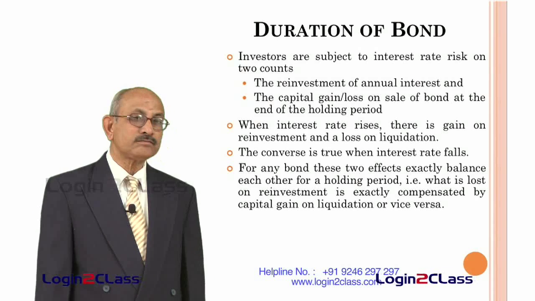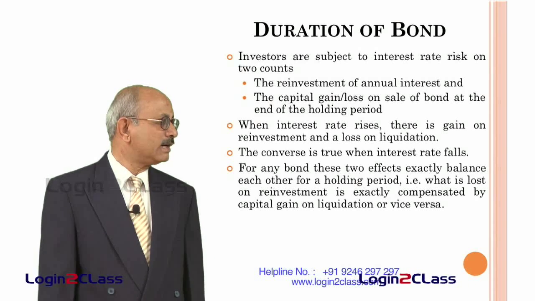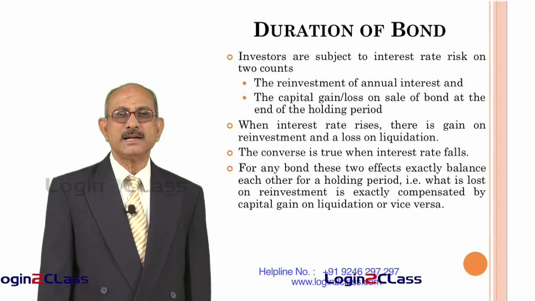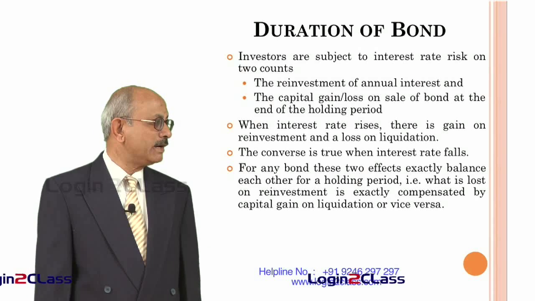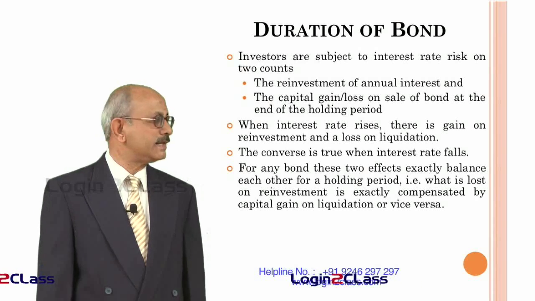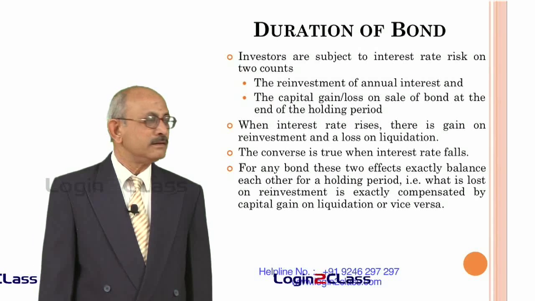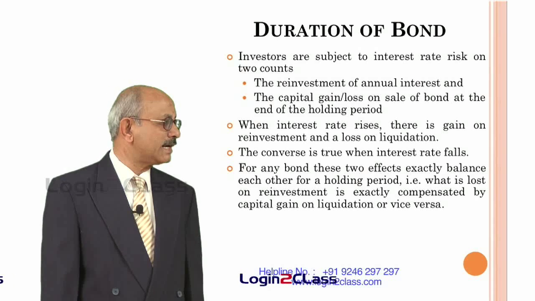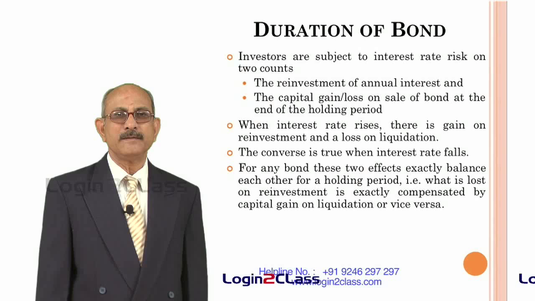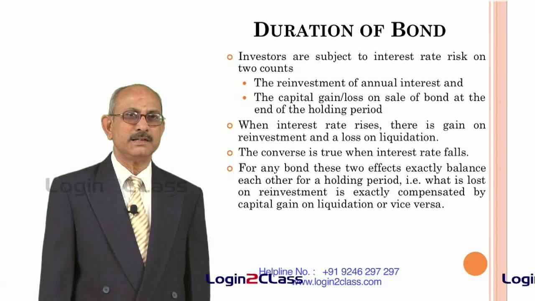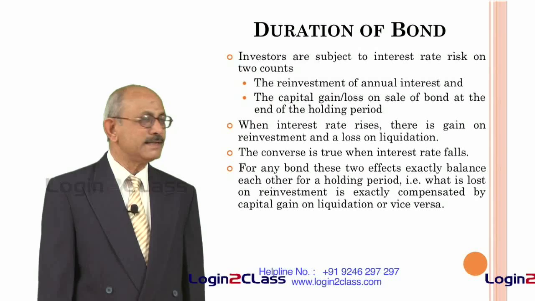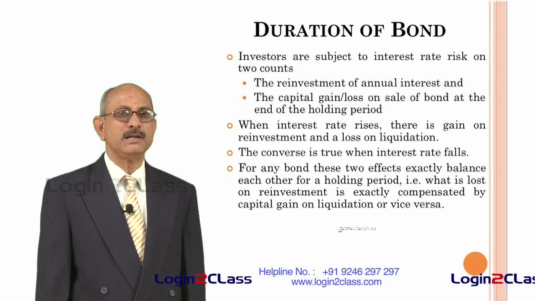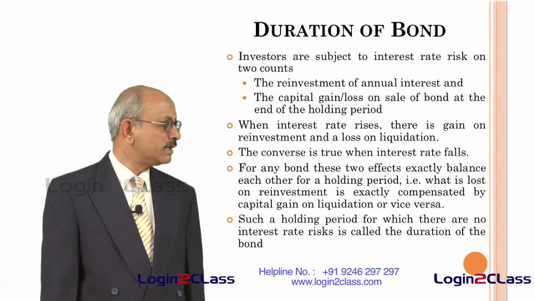So what happens? These two kinds of risk are opposite in nature. That means in one he gains, in the other he starts losing. So there could be a time when these two can exactly match each other, a period where whatever he gains on reinvestment is exactly matched by whatever he loses on liquidation, or vice versa, that is, whatever he loses on reinvestment is exactly made up by whatever he gains on liquidation. When these two are equal, such a period is known as the duration of the bond.